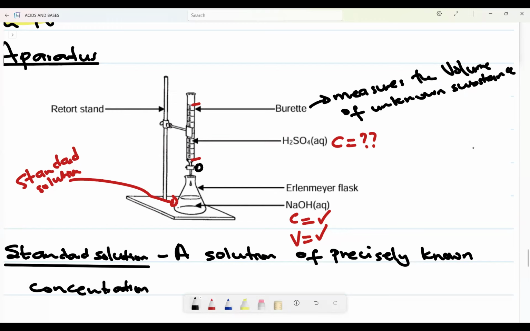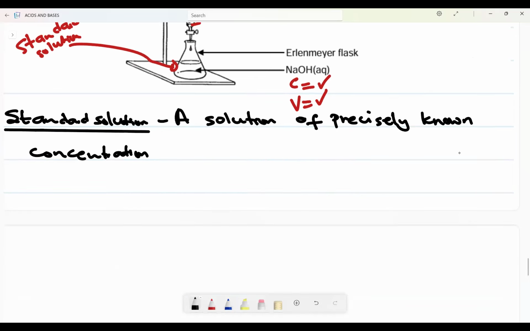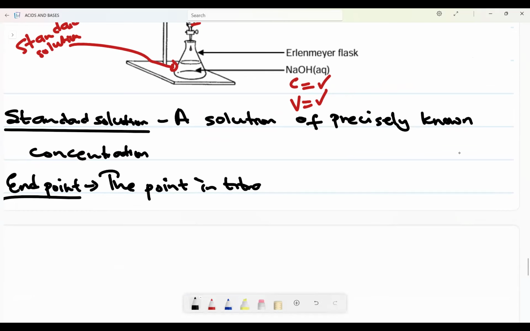Now, as I open this tap, what will happen? The H2SO4 will drop into the sodium hydroxide until. Now, the question is until when? Until it reaches the end point. When it reaches the end point, what is an end point? An end point is the point in titration where an indicator changes color.